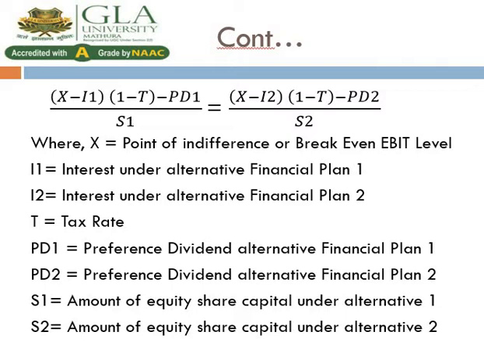If in any numerical we do not have a preference dividend option, then automatically our formula is only up to 1 minus t, that is closed. PD is left. S1 is the amount of equity share capital under alternative 1. S2 is the amount of equity share capital under alternative 2. And now we discuss by the numerical.